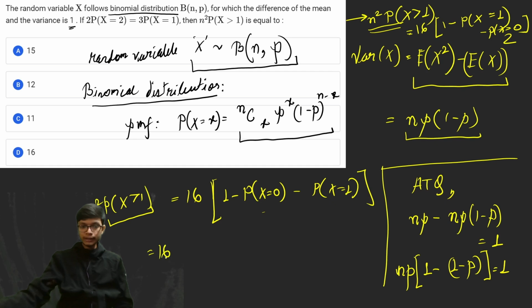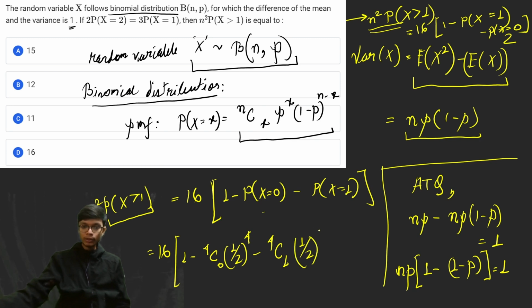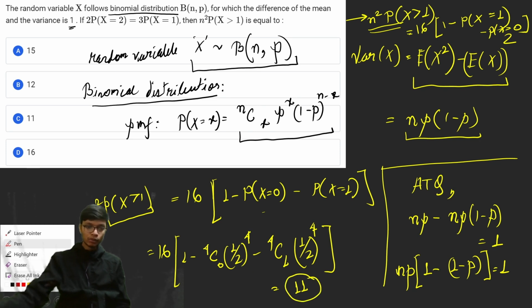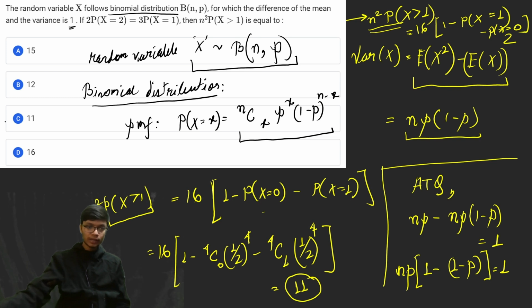So from here if you calculate, that is 16 into 1 minus probability of x is equal to 0, that is basically n is equal to 4, 4C0, and the probability value is 1 by 2 to the power 0 and 1 by 2 to the power 4. So you have 1 by 2 to the power 4 minus 4C1, and from here also you have 1 by 2 to the power 1 into 1 by 2 to the power 3, and that will again be 1 by 2 to the power 4. If you calculate this result, which I have done on my own, you get the answer as 11 by 16, and if you multiply by 16, the value comes out as 11. So with this, again you have the correct option as C.